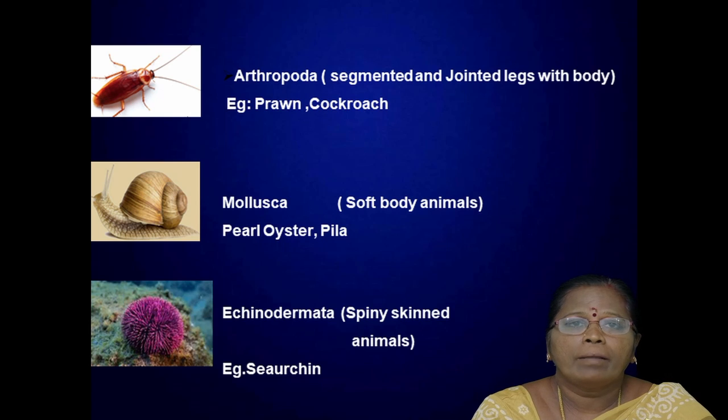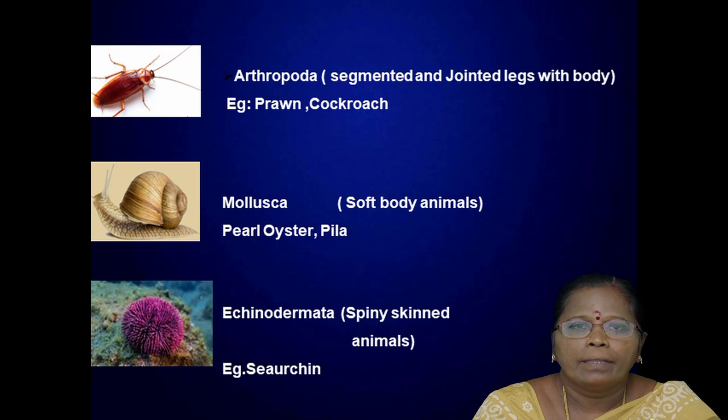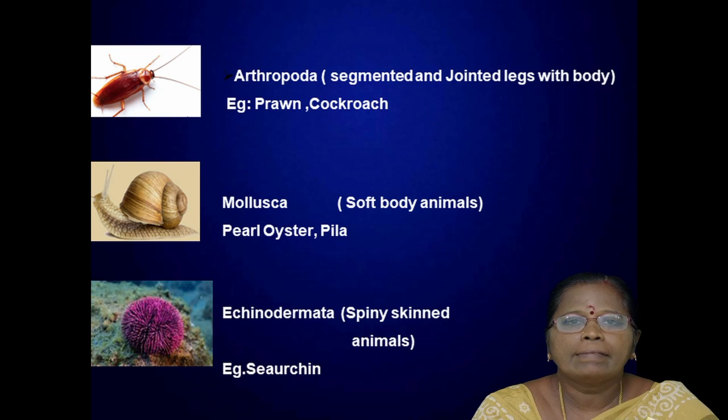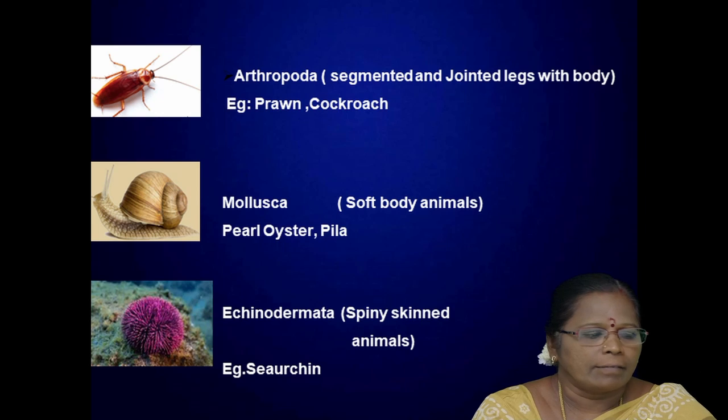And the last phylum, Echinodermata, is a spiny skinned animal. These organisms have skin on them, derm meaning the skin. For example, sea urchin. You can see in these pictures, this is the sea urchin. Its body bears so many spine-like structures.